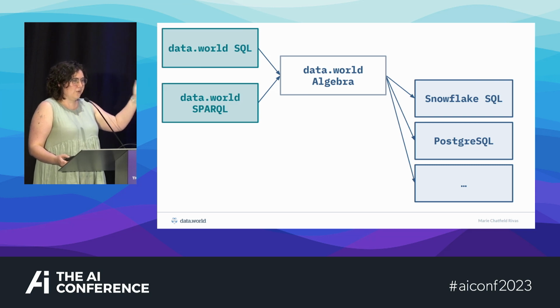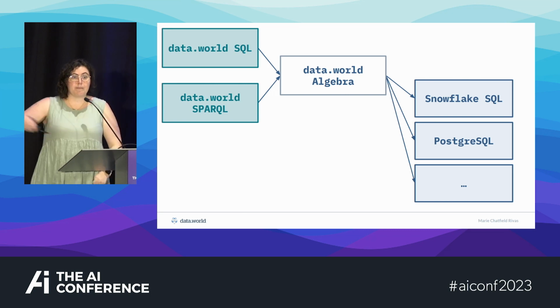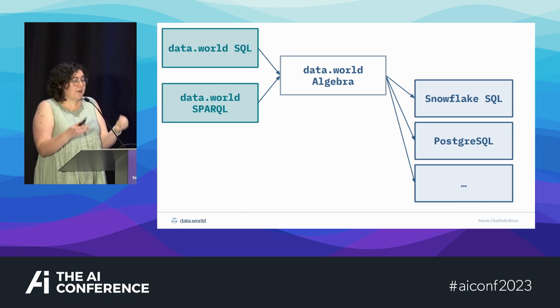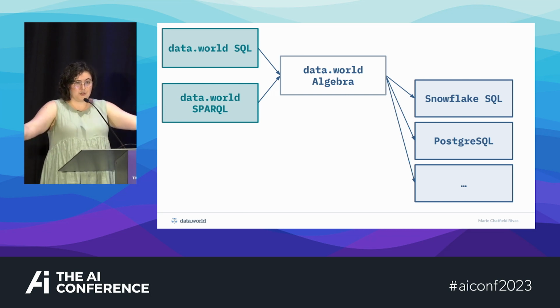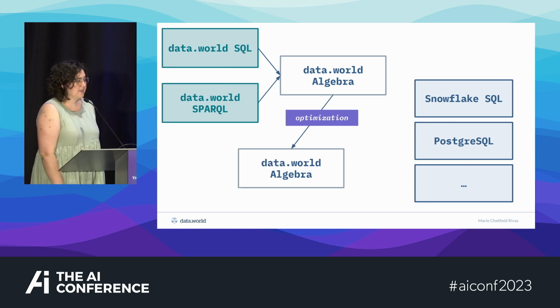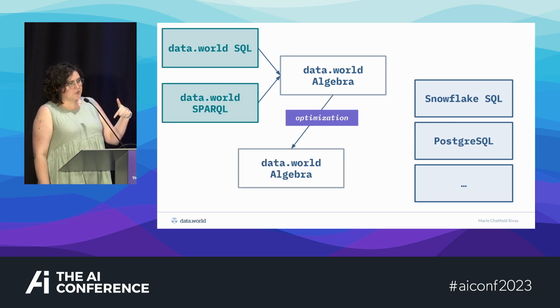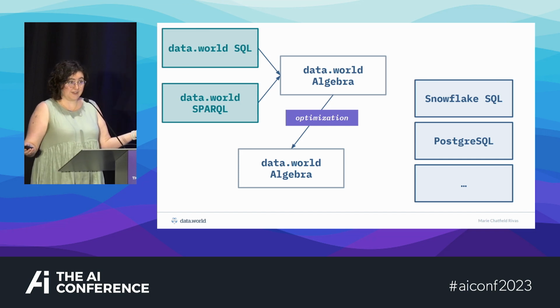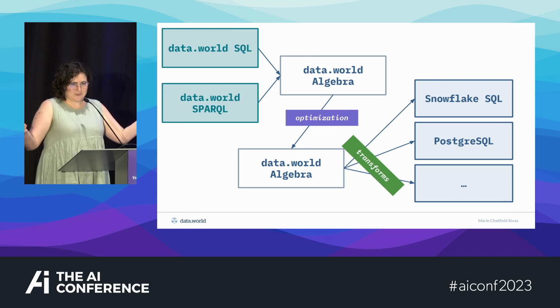And then we can turn algebra into Snowflake-specific SQL or Postgres. And we can do this for only the parts of the queries that are going to each of our individual data sources. But actually, before we send it to our data sources, we optimize it. So we turn AST into better AST. This is essentially doing code fixing on the fly. So if you write a query that's doing very silly things, we'll do better things for you. And then we transform it.